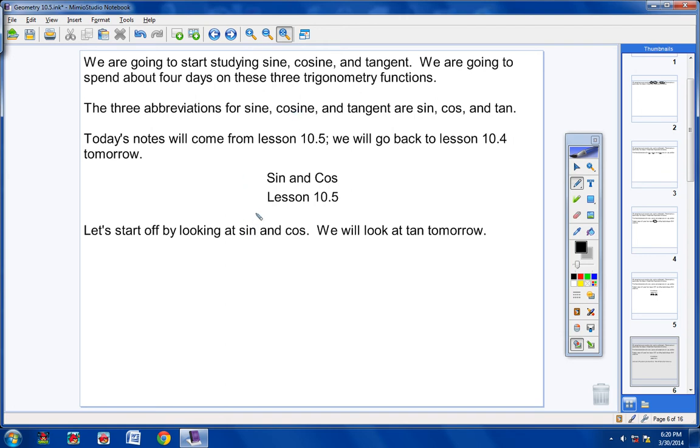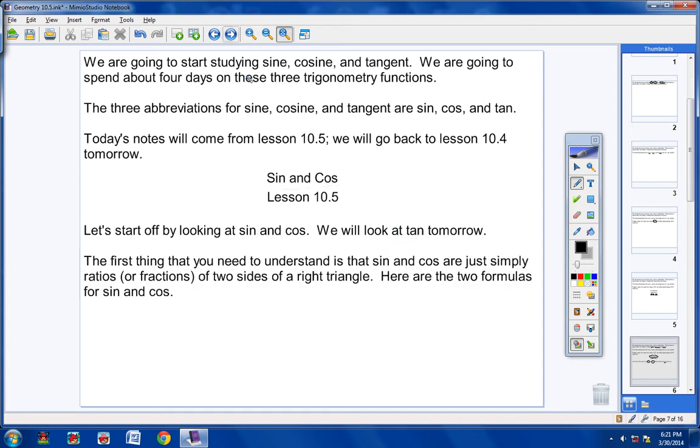Now, today, we're going to look at sine and cosine, obviously by your heading. We're going to get into tangent tomorrow. Okay, so these are called your three trigonometry functions or three trigonometric functions. The first thing that you need to understand, please listen to this, all 5 of you students, listen.